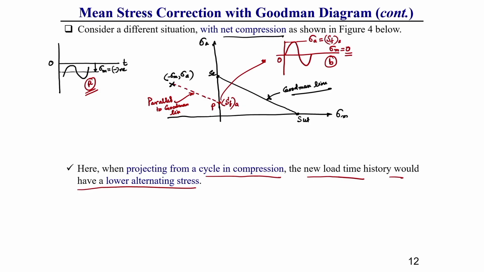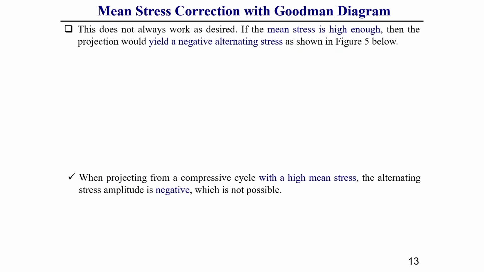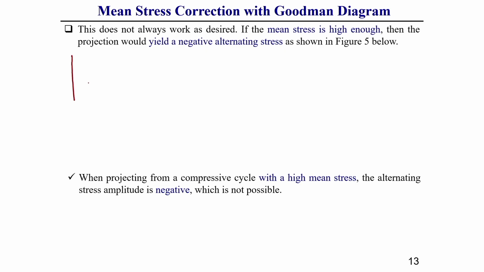Now, another case, in case of negative types of stress cycle, another case we can observe, where let us consider the compressive mean stress value is very high. For the case where the compressive stress value is quite high, we use some other approach to correct that mean stress effect. How? That I am going to show.